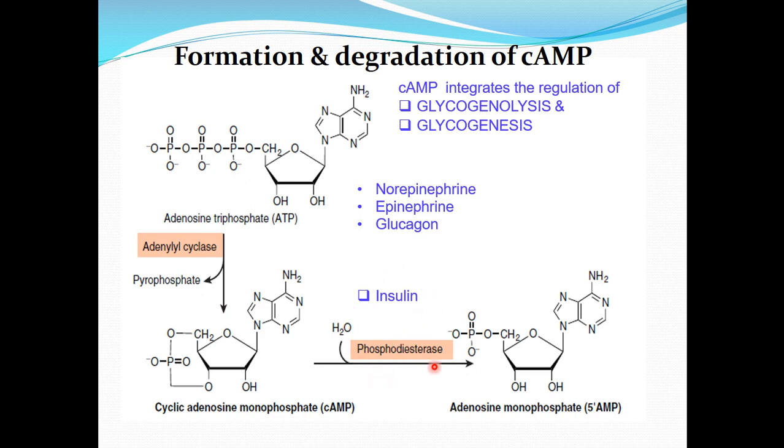In liver, insulin increases the activity of phosphodiesterase. So we can conclude that activation of this adenylyl cyclase causes the formation of cyclic AMP from ATP, and this phosphodiesterase causes the degradation of this cyclic AMP into the 5' AMP.